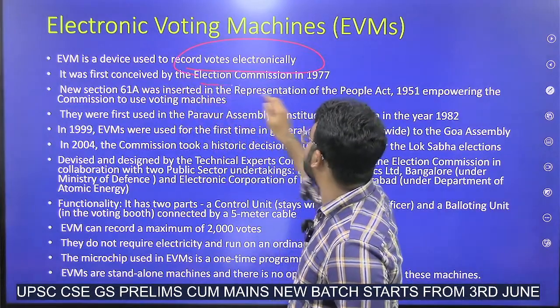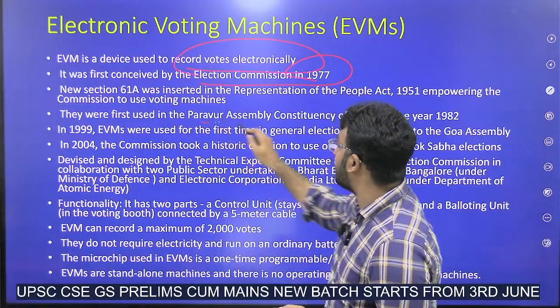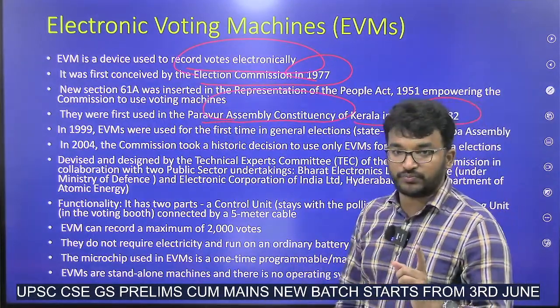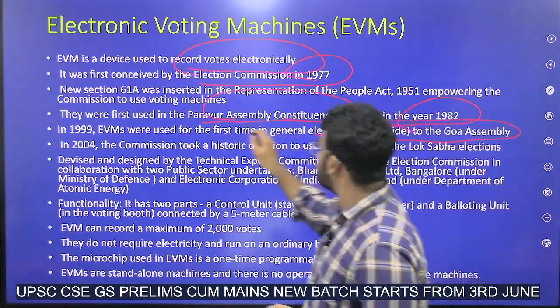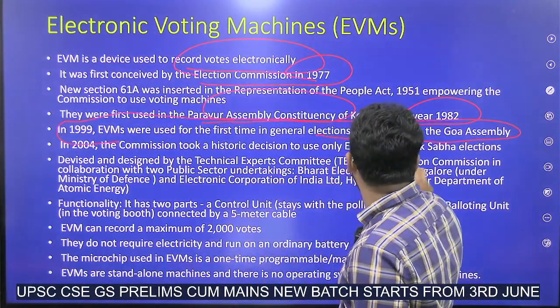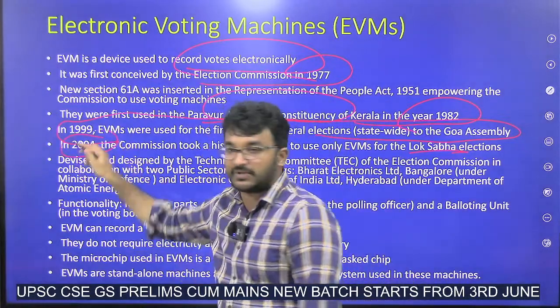First time it was conceived by the Election Commission in 1977, but it was first used in Paravur Assembly constituency of Kerala in 1982. But in general elections, first time it was used in Goa Assembly in 1999, and for complete India, it was first used in 2004 Lok Sabha elections.